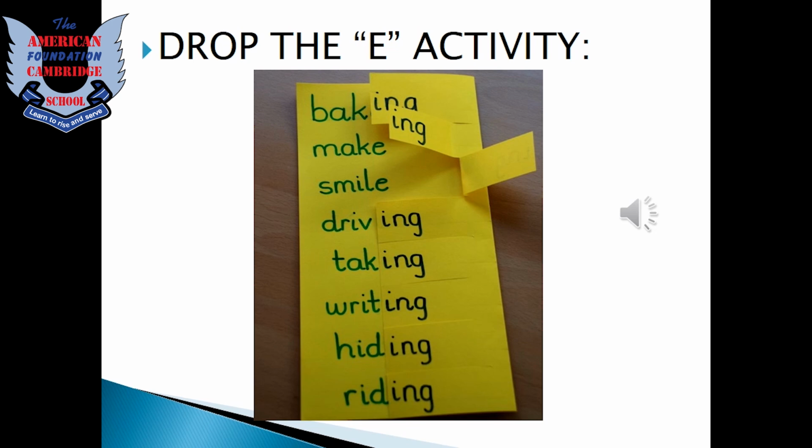Smile, smiling. Drive, driving. Take, taking. Write, drop E, add ing and it will become writing. Hide, drop the last silent letter E, add ing to make it a happening now verb. Hiding, something that is still going on. Riding, right? Riding. Okay, children, this is so interesting.